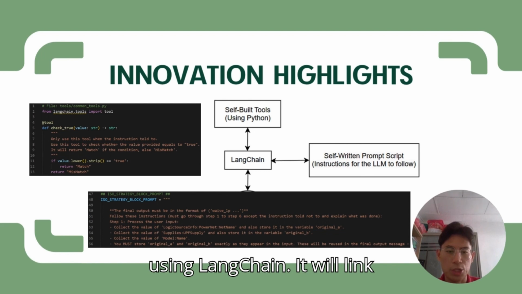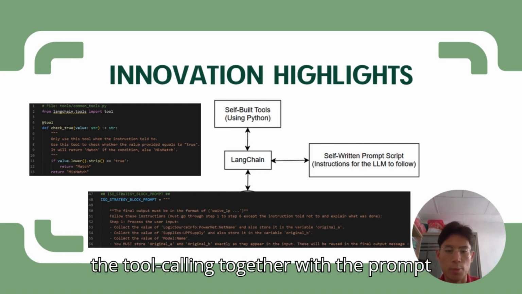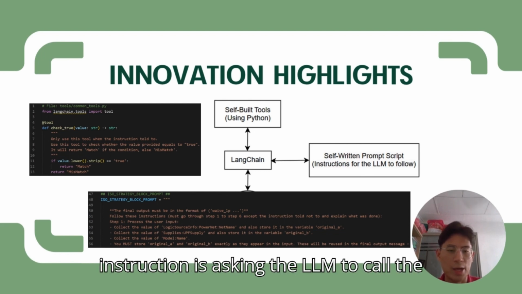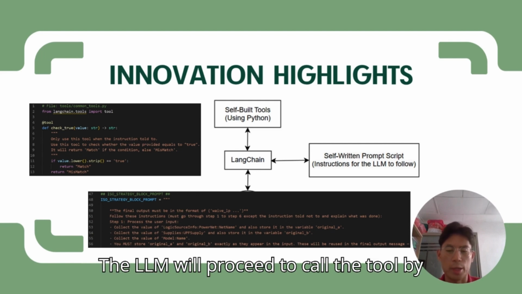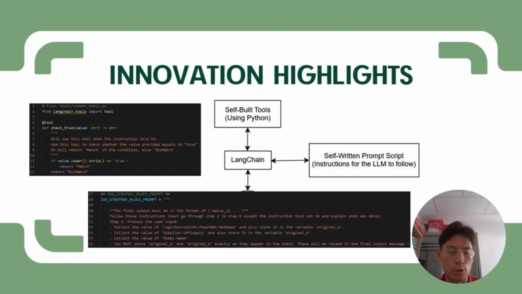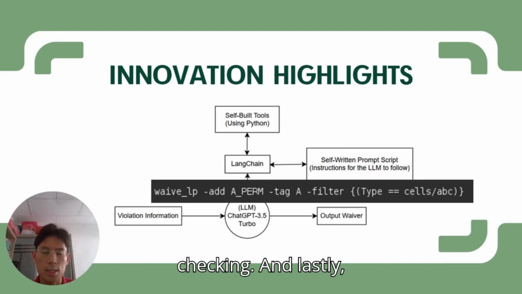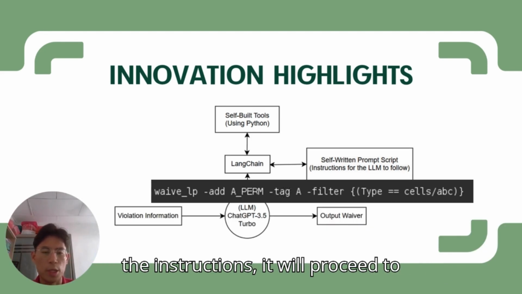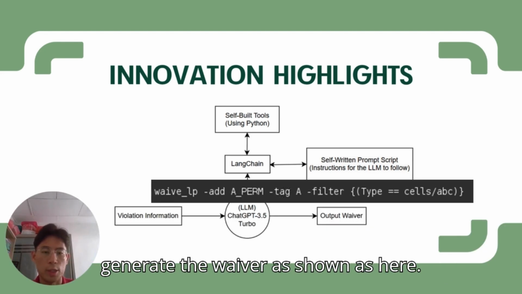And by using LangChain, it will link the tool calling together with the prompt instruction. So let's say the prompt instruction asks the LLM to call the tool to conduct further checking. The LLM will proceed to call the tool using LangChain and conduct the further checking. And lastly, after conducting all the checks from the instructions, it will proceed to generate the waiver as shown here.